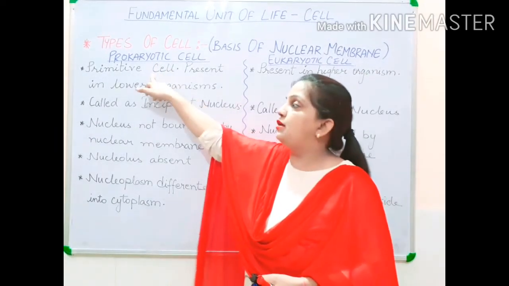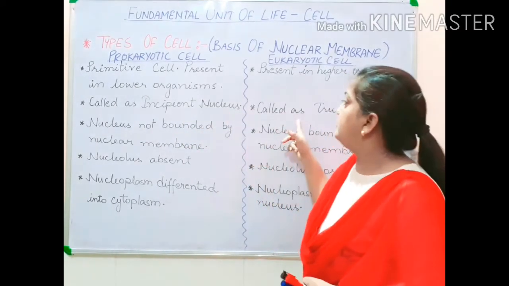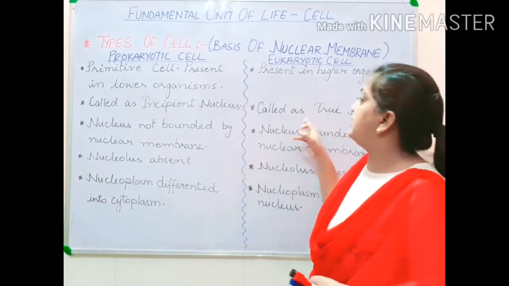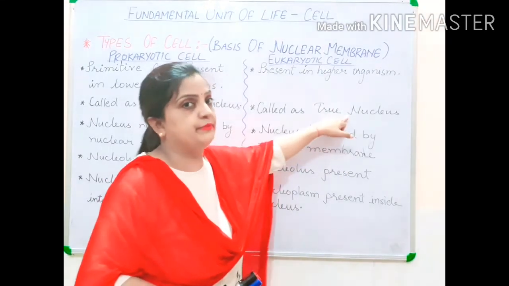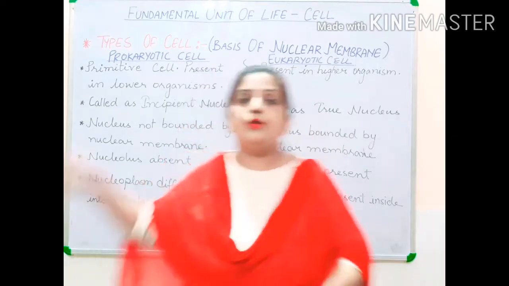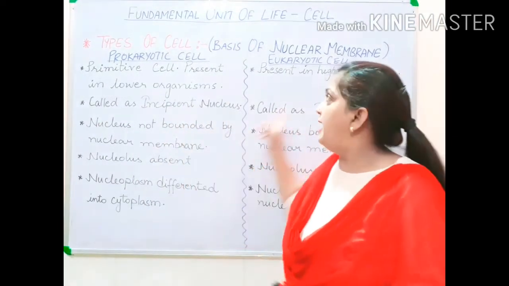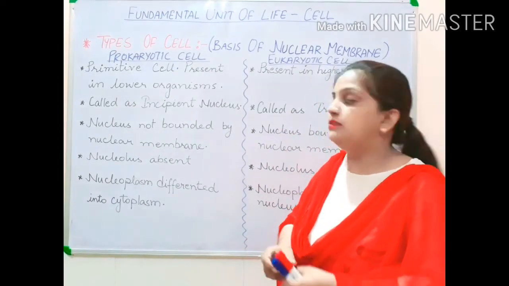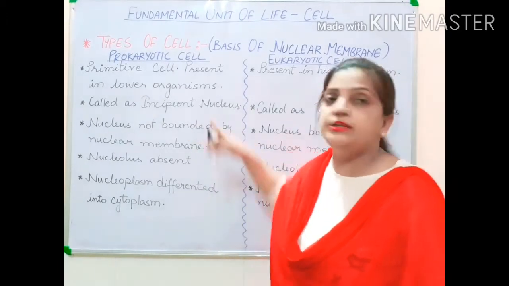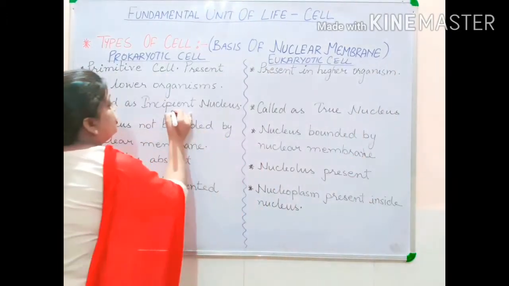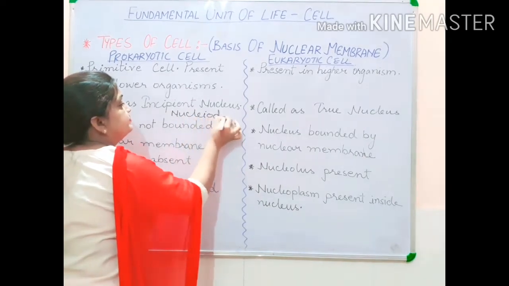Now this prokaryotic cell has an incipient nucleus, and your eukaryotic cell has a nucleus called the true nucleus. This has to be remembered that in the prokaryotic cell, the nucleus is called incipient nucleus, and in the eukaryotic cell, the nucleus is called the true nucleus. This incipient nucleus is also called nucleoid.